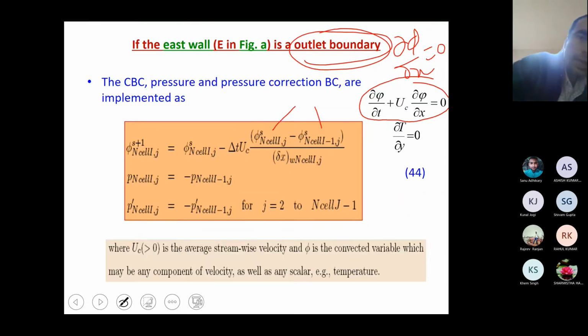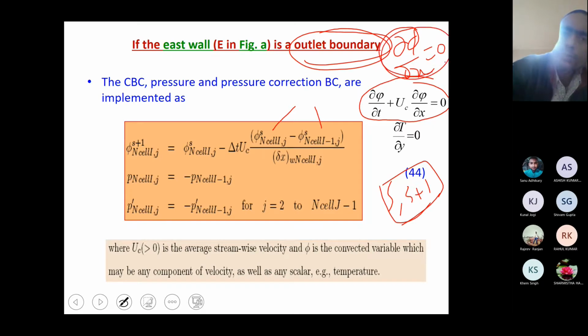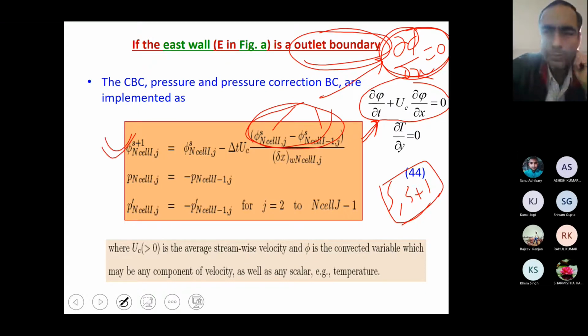Don't worry about the s and s plus 1 levels. This is being used when we are doing the calculations, which level or what level, so don't worry about it. If you are interested in the implementation, you only have to discretize. You just take the CDS, the central differencing scheme, and you will get this. It is a simple central difference implementation, because dt is the delta t, the time step.